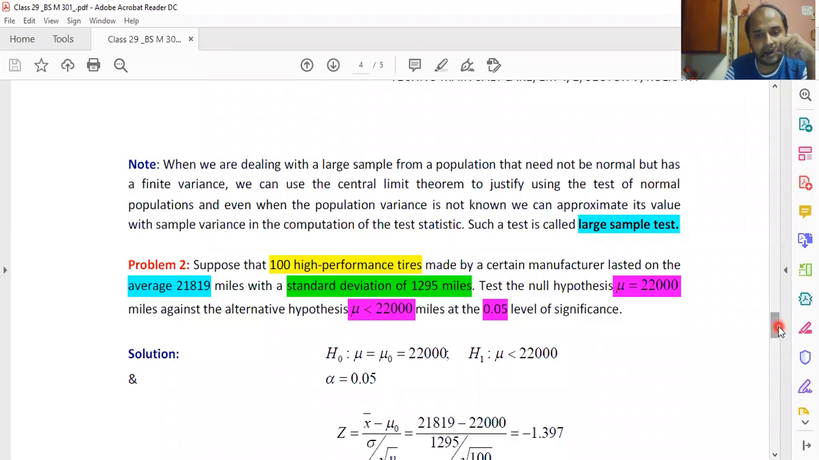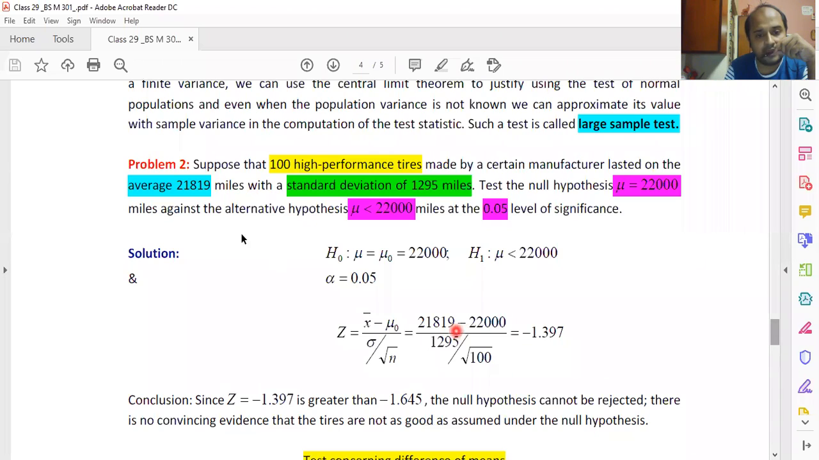Coming back to problem number 2, let's see what is happening over there. Suppose that 100 high performance tires made by a certain manufacturer, 100 is quite large compared to 30, so this particular problem is a large sample problem. These 100 high performance tires lasted on average 21,819 miles. So this average is on the basis of these 100 high performance tires.